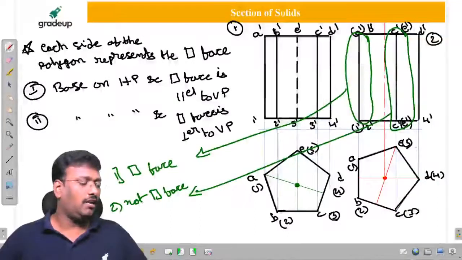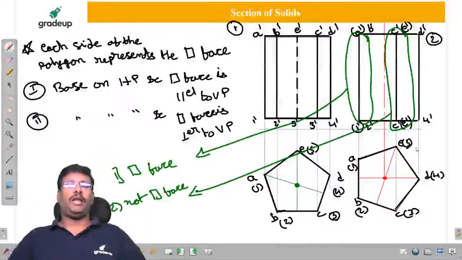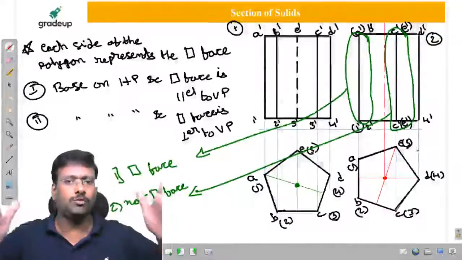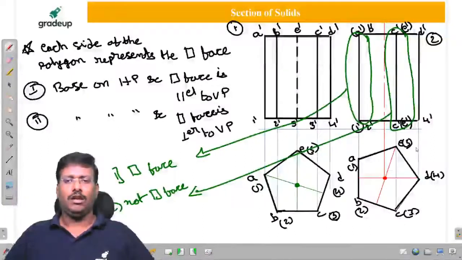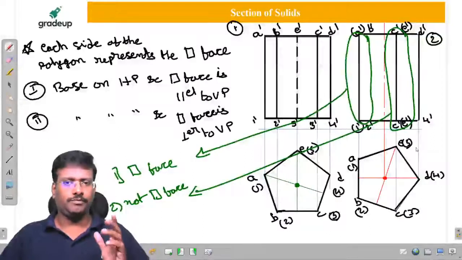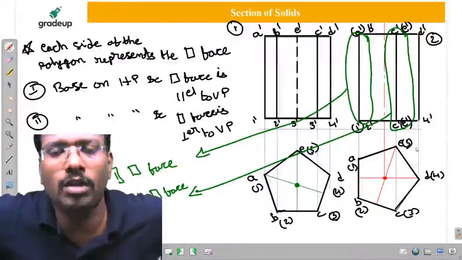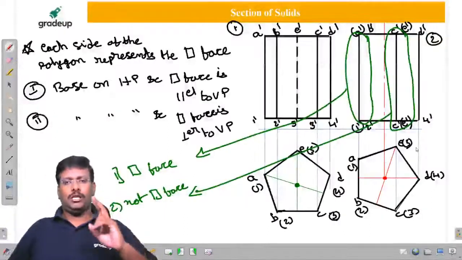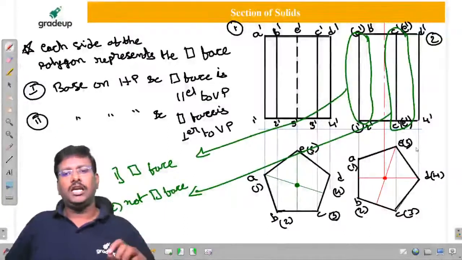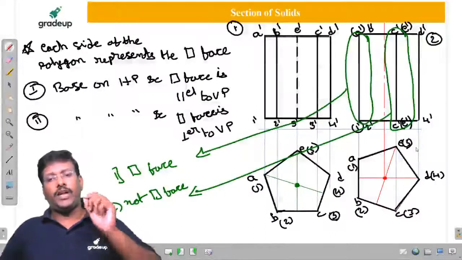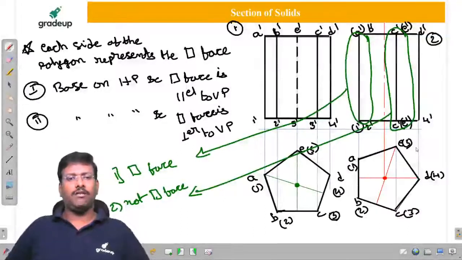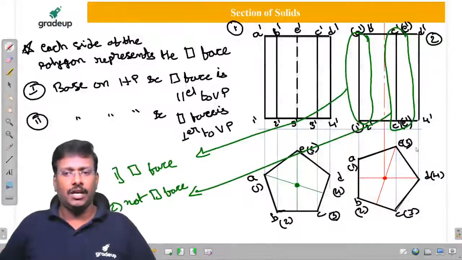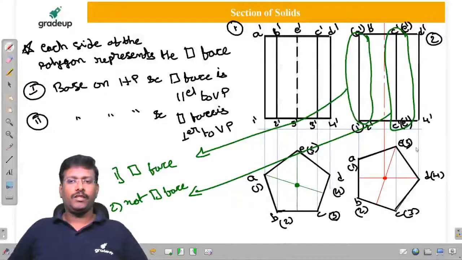So the rectangular face in the front view we can know from the extremes only. At the extreme, if 2 points are going to coincide with each other, then that is considered as a rectangular face in the front view. That is wherever the axis appears. Is it clear?